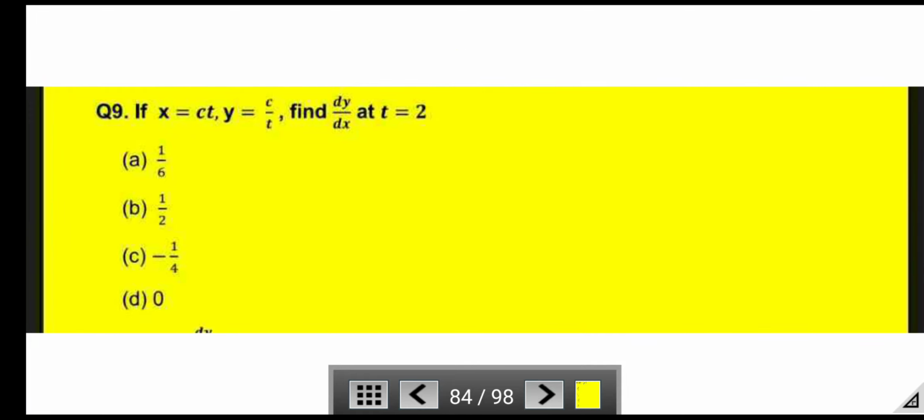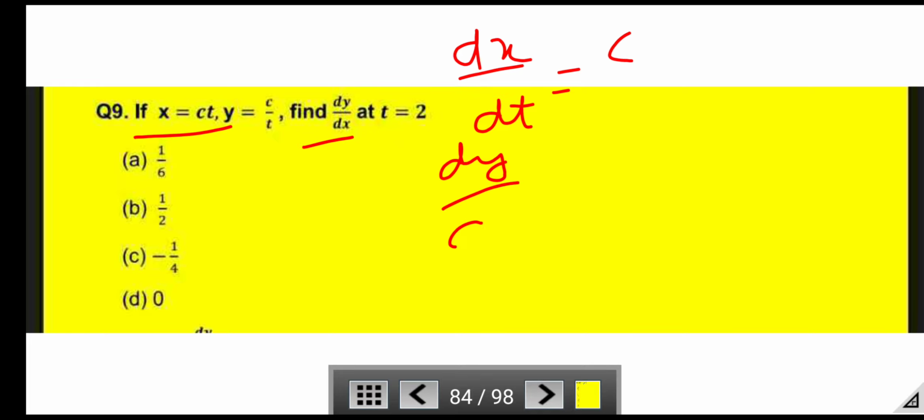Next question, if x = ct and y = c/t, find dy/dx at t = 2. Now again using the chain rule, dx/dt is equal to c and dy/dt is equal to -c/t².